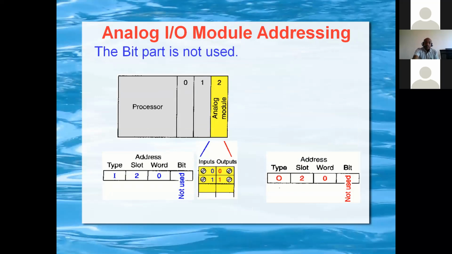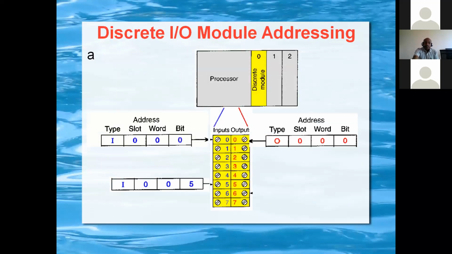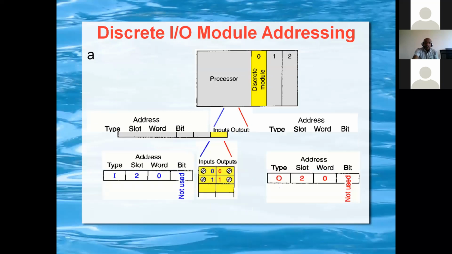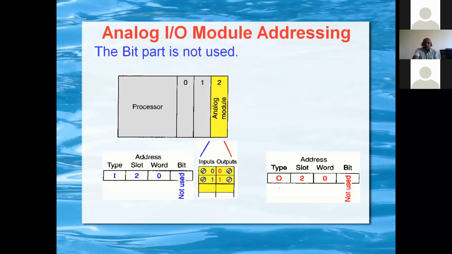So this is the digital input module addressing, but this is analog input module addressing. In the analog input module, only type, slot, and word will be there. Bit is not used because that will be a continuous function. Digital will be only on and off. So this is a continuous function with respect to time.